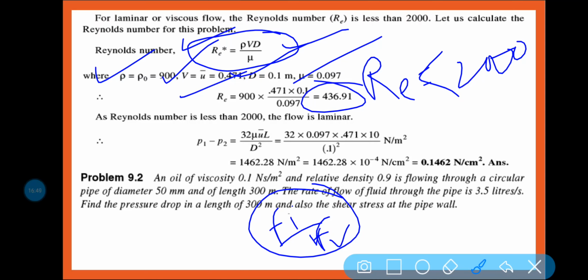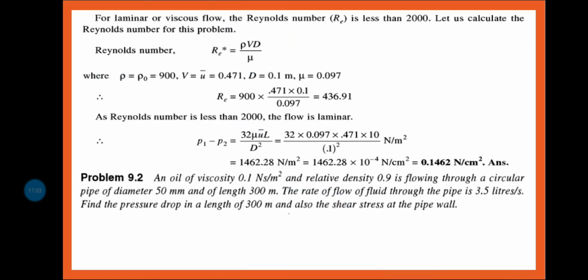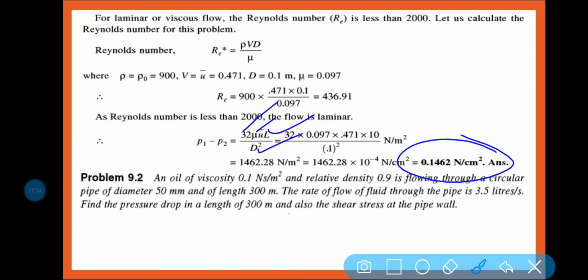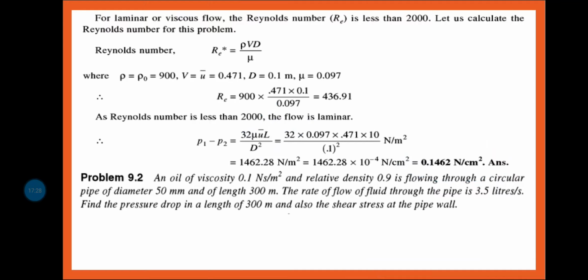Okay. So now put the value. Delta P is equal to 32 mu u bar L by d square. So you know the value of mu is given, u bar already I have calculated, L is given, d is also given. So ultimately the pressure drop is equal to 0.1462 Newton per centimeter square. This is all about the drop of pressure delta P. Okay.